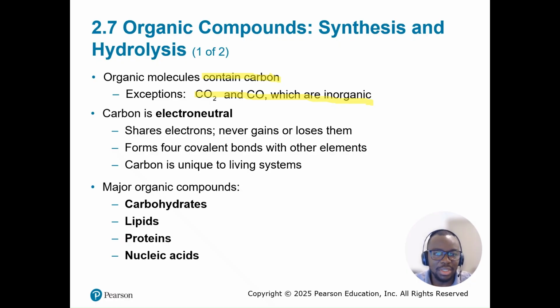Firstly, carbon is electroneutral. Because of this, it never gains or loses electrons. It always shares electrons. In addition, carbon has 4 valence shell electrons, enabling it to form 4 covalent bonds with other elements and other carbon atoms. With this unique property, carbon can form different structures, including long chains and rings.